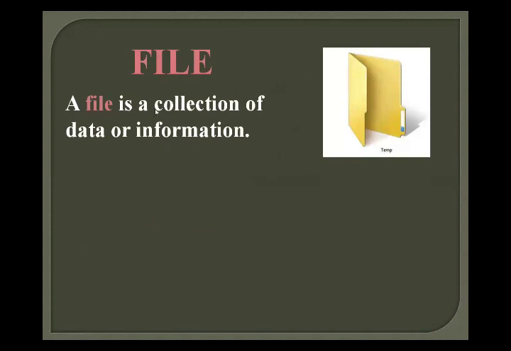A file is a collection of data or information. You can store or save some data or information in a file. Okay, what is a file? A file is a collection of data or information. You can open your book and see page number 19. Yes, students.